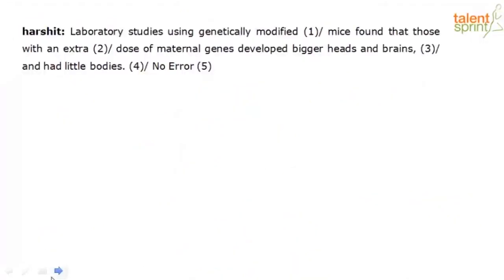Laboratory studies using genetically modified mice found that those with an extra dose of maternal genes developed bigger heads and brains and had little bodies. Okay, so as you read it, right, it seems perfectly fine. It seems like, hey, everything seems to be fine. But I want you to quickly spend a couple of seconds understanding the logic in this sentence, right? So what's happening? What's the context?